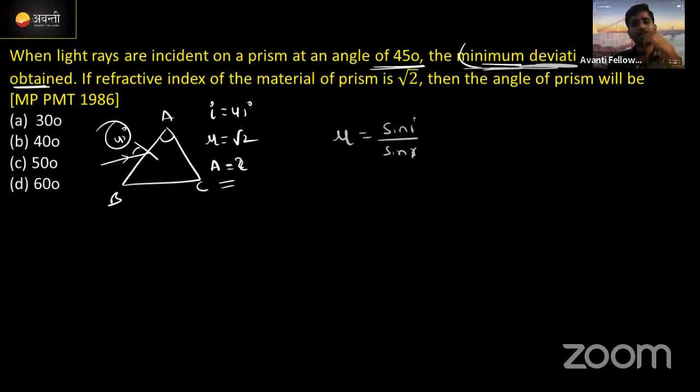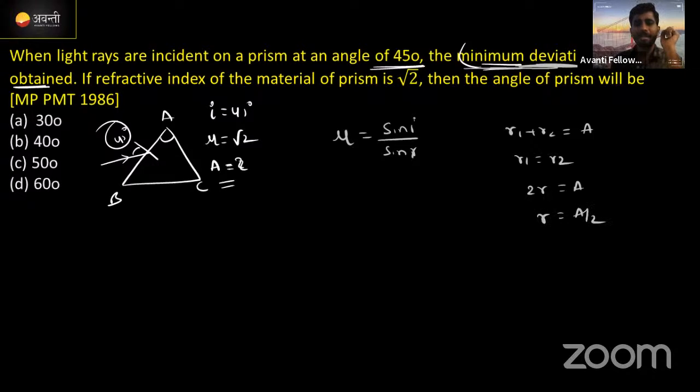What is r in minimum deviation? I told you, right, r1 plus r2 is equal to A. In minimum deviation, r1 will be equal to r2, correct. So r1 plus r2 is 2r is equal to A. Now r is equal to A by 2.